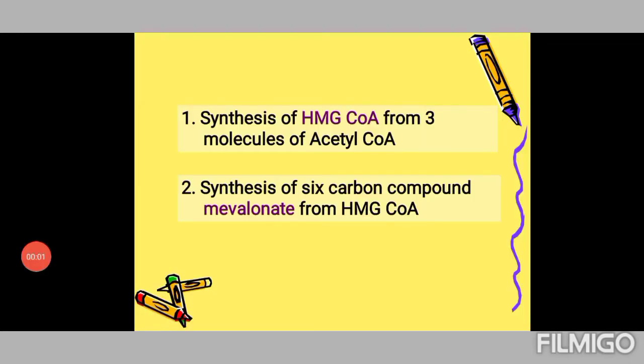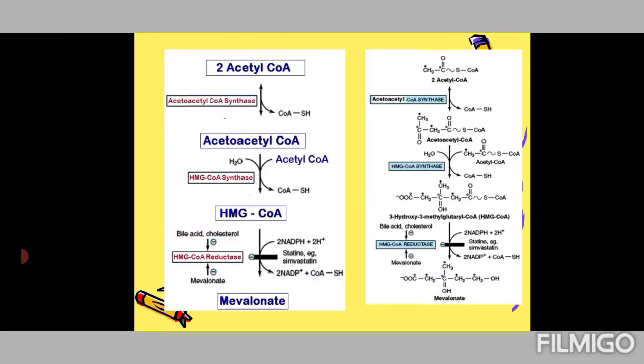The entire process of cholesterol biosynthesis can be seen as divided into 5 phases for convenience of study. The first phase is synthesis up to HMG-CoA, and the second phase is synthesis up to mevalonate. Let us see. So the first 2 phases are coupled here, up to mevalonate is shown in this figure.